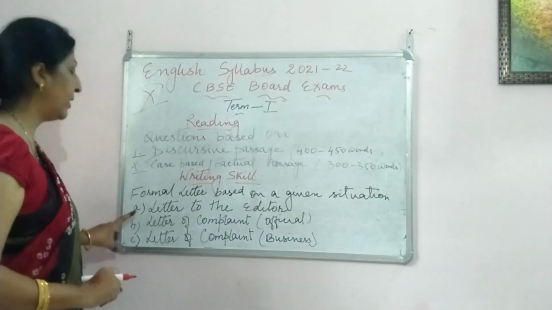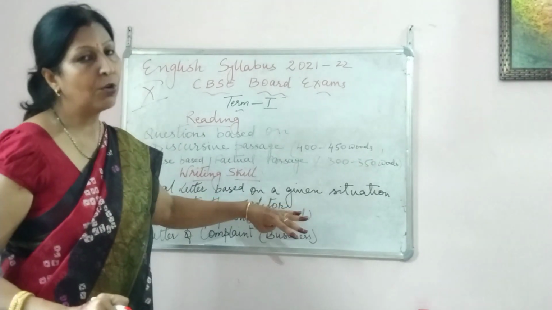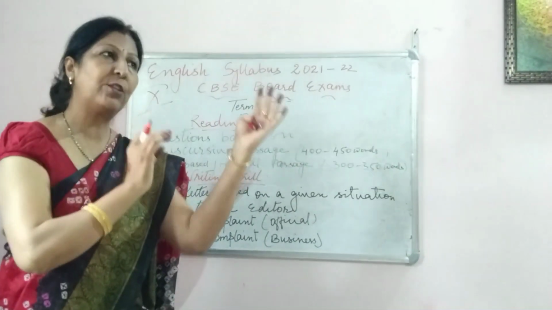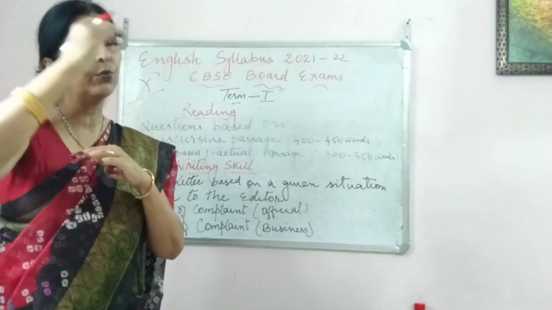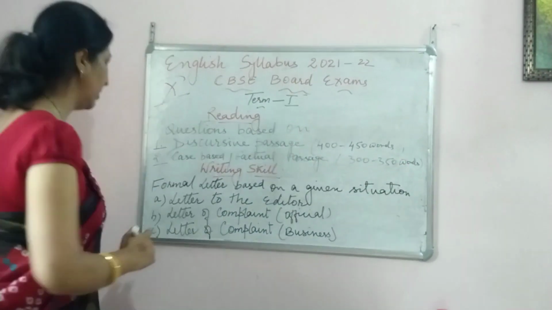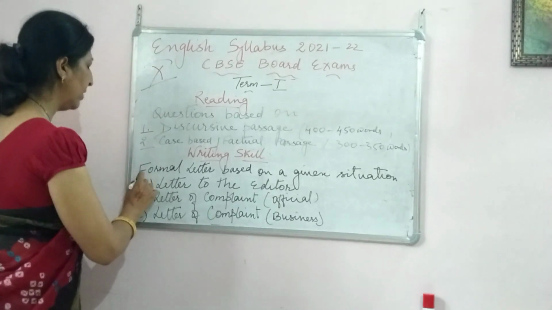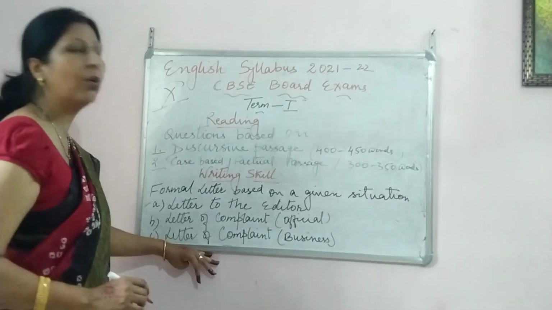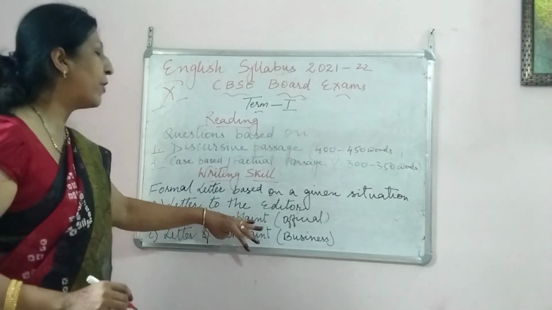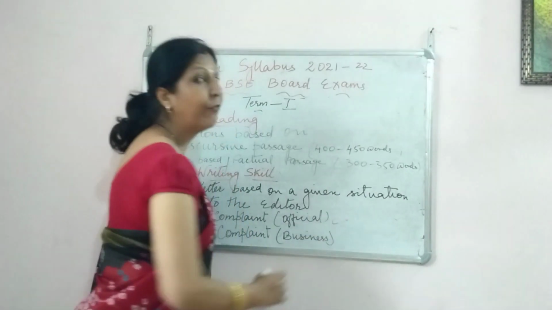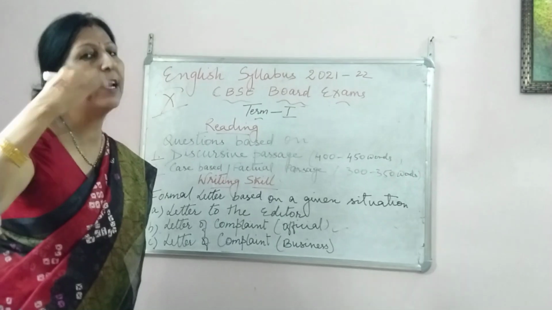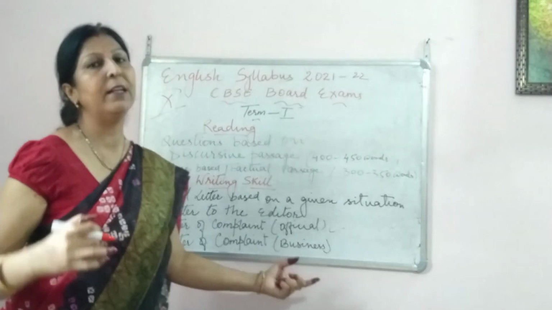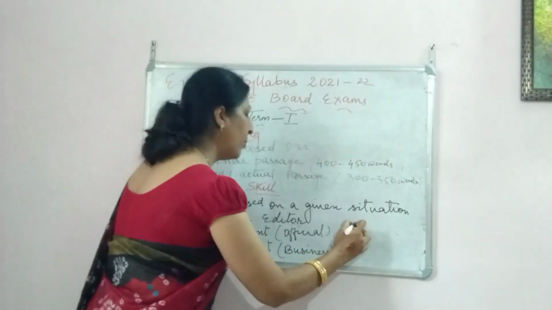The first one is a letter to the editor. You should know the format and where to write the date, how to end, how to start, all that. It's very important. So the letter to the editor is the first one. The second one is a letter of complaint, and the third is also a letter of complaint. The second one is an official letter of complaint, and the third letter of complaint is for business. So this is what the board has mentioned.